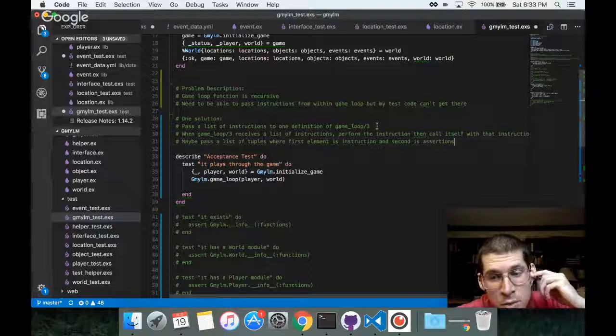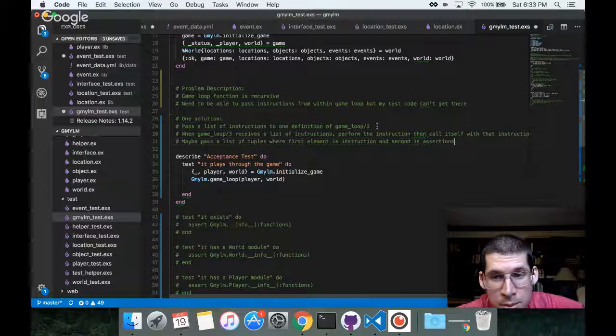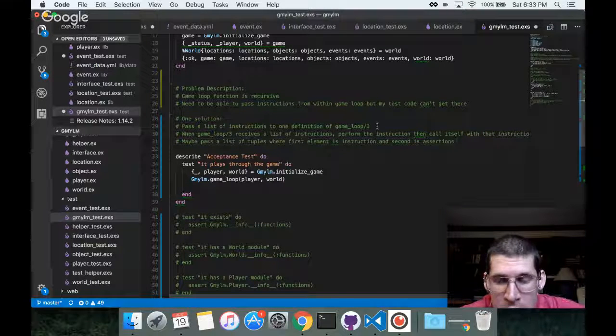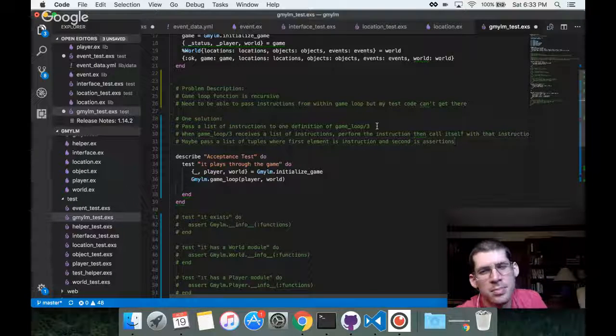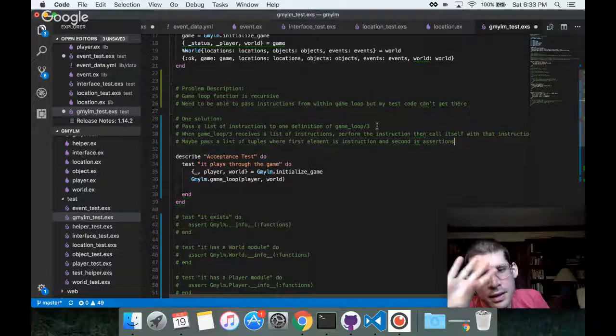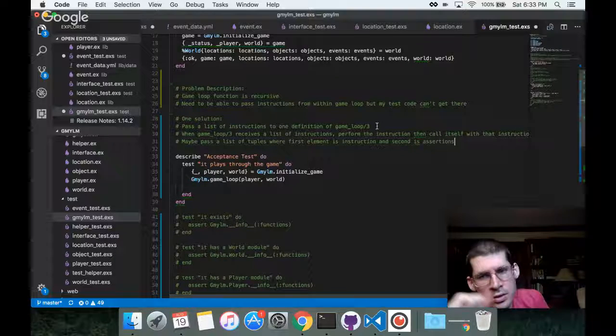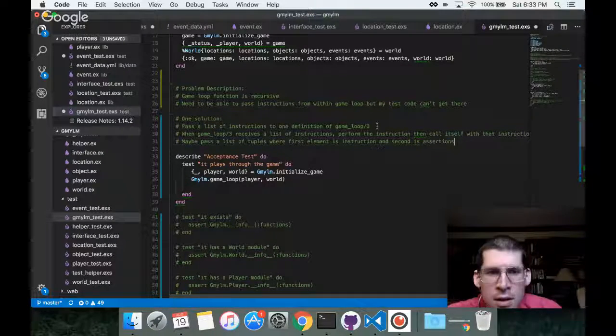Because I know that I can do kernel.apply and I can pass it. I don't even need to do kernel.apply. In fact, I shouldn't do kernel.apply. I should keep that logic, that invocation, elsewhere, and then just pass it the data. So maybe pass a list of tuples, and the second is assertions.